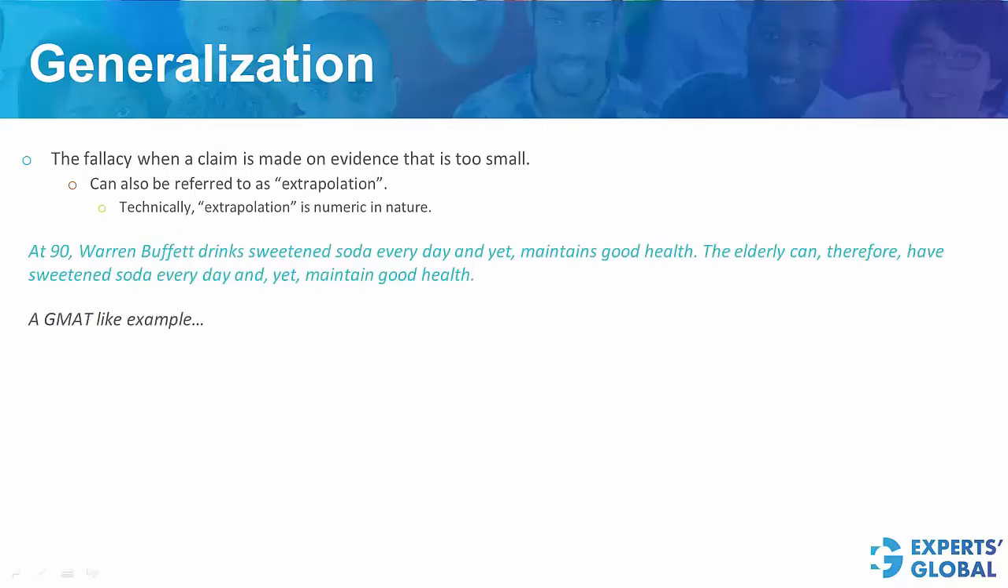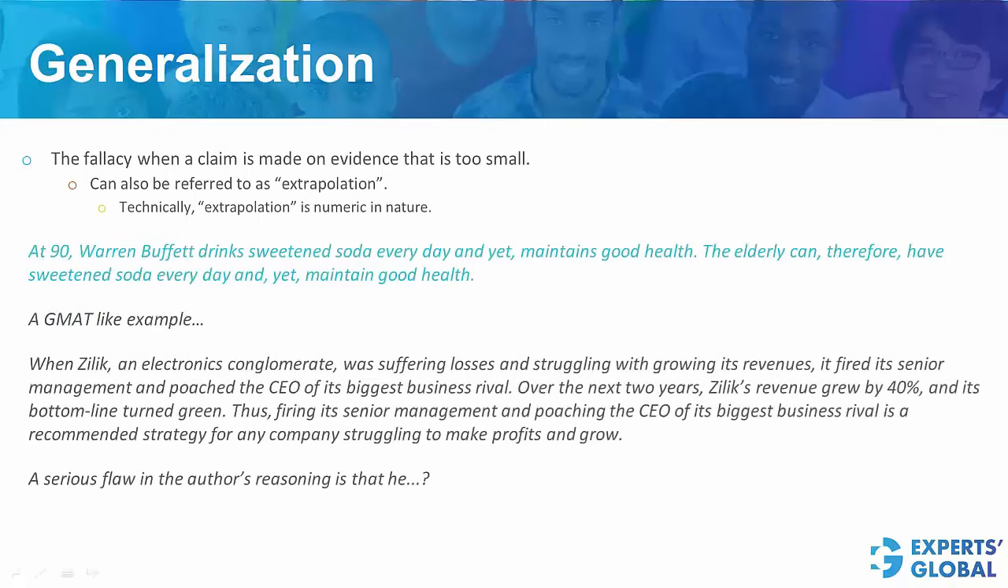Let's look at a GMAT-like example now. You have an argument followed by a question stem. Step 1, read the question stem. Step 2, read the argument. And Step 3, come up with a broad expectation for the correct answer choice. Please pause the video and figure it out. What is a serious flaw in the author's reasoning?